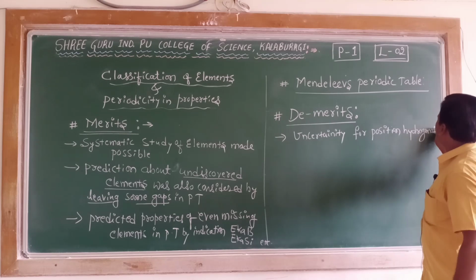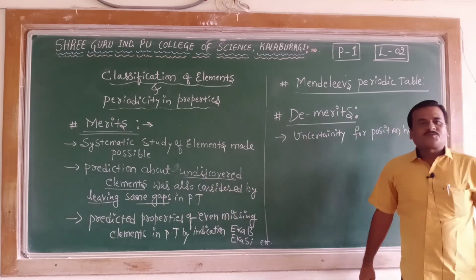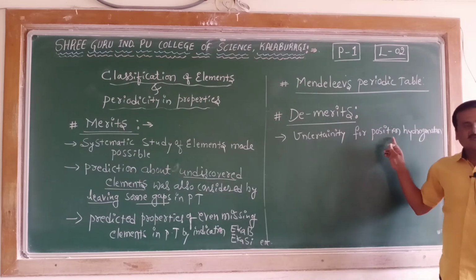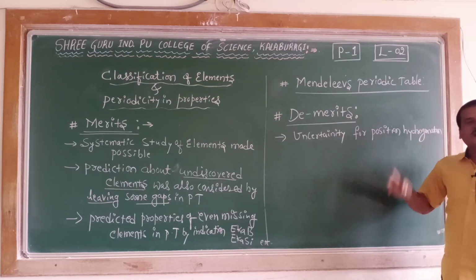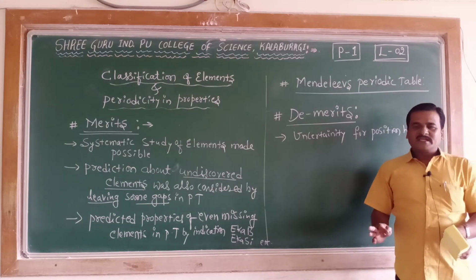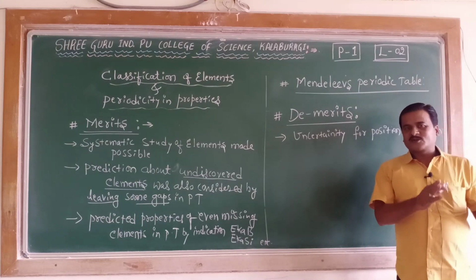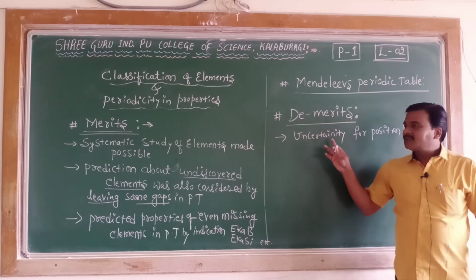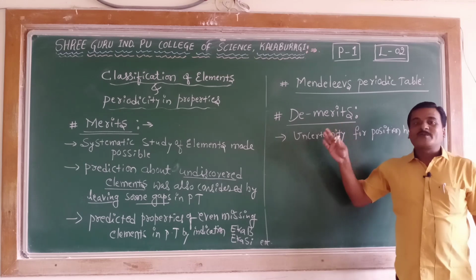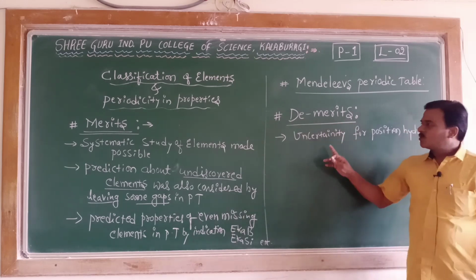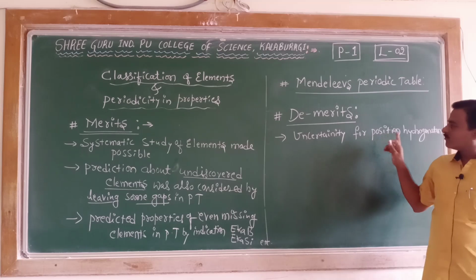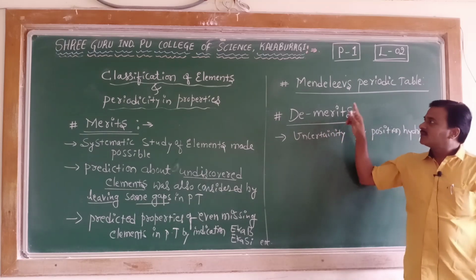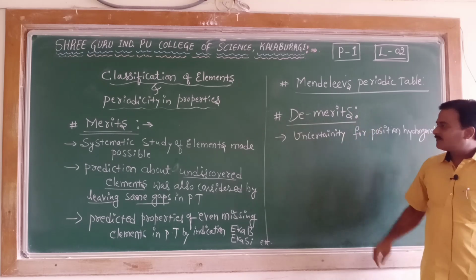Hydrogen atom. The first demerit was uncertainty in the position of the hydrogen atom. Is it suitable to place hydrogen in group 1 of subgroup A, or is it suitable to place it in the 7th group? There was no clarity regarding the position of hydrogen atom. This was the first demerit of Mendeleev's periodic table.